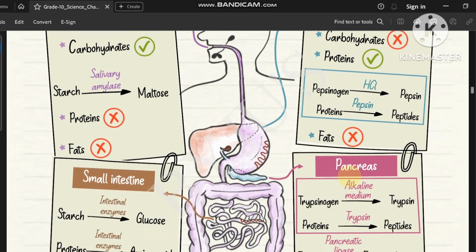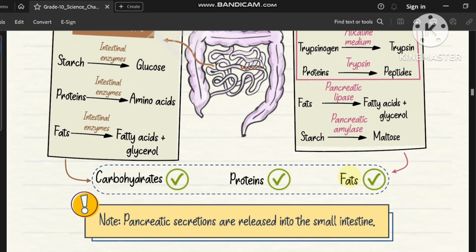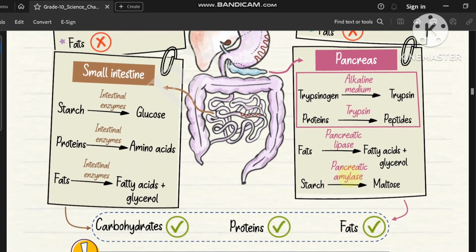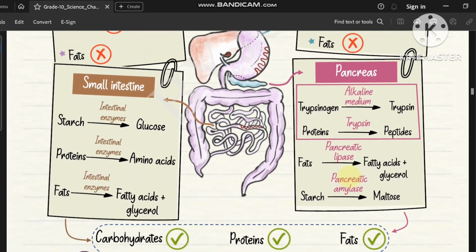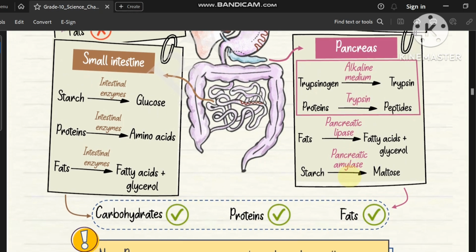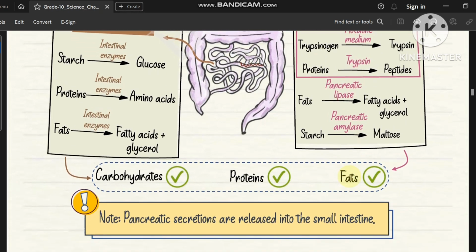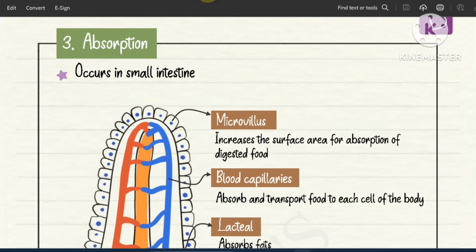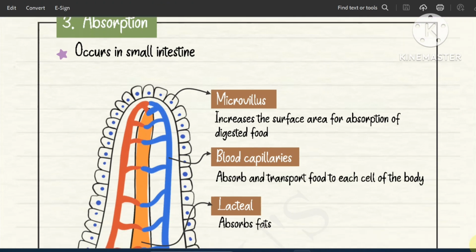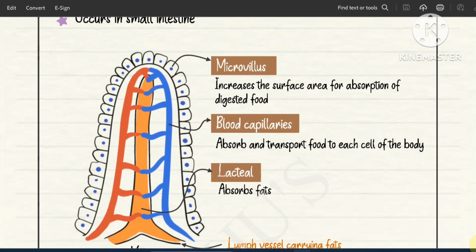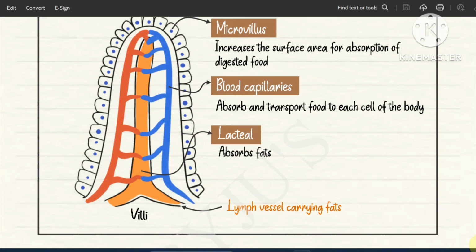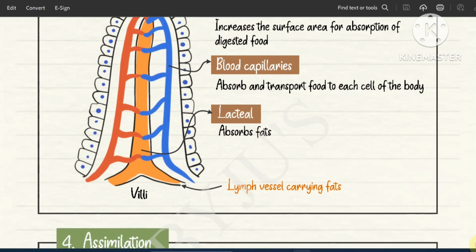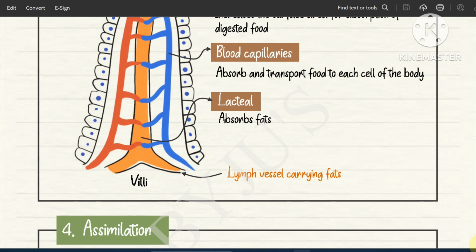Stomach, proteins. Small intestine: you are seeing carbohydrates, proteins and fats digestion takes place. Pancreatic secretions are released into the small intestine. Absorption occurs in the small intestine through villi, with blood capillaries and lacteal. Villi will absorb the digested food.